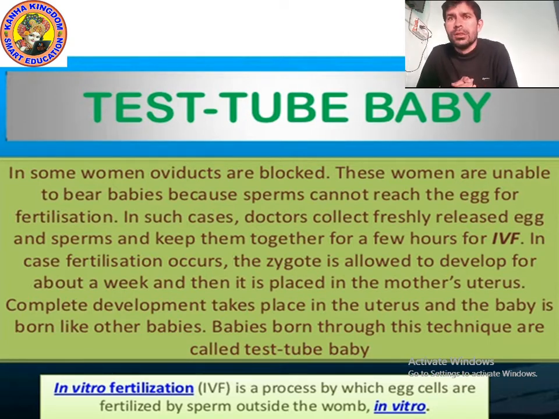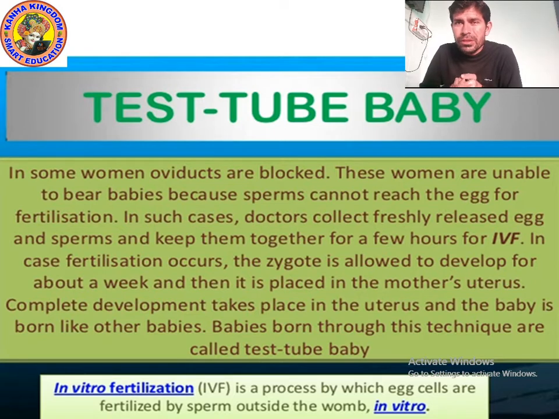In some women, their fallopian tube is blocked. What is the fallopian tube? The fallopian tube is the tube where sperm, meaning the male gamete, and egg, meaning the female gamete, meet and fertilize.